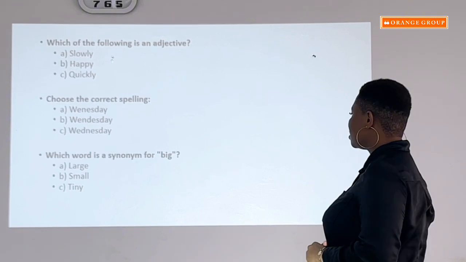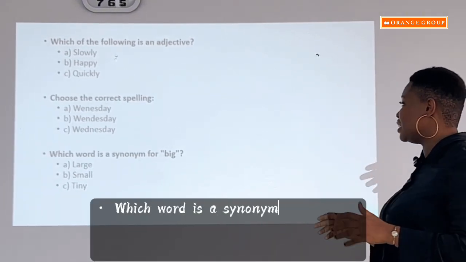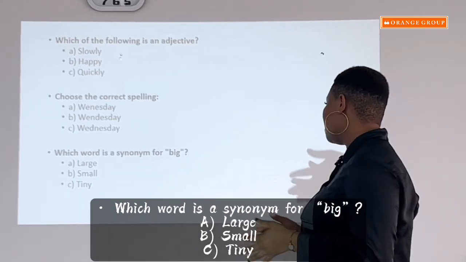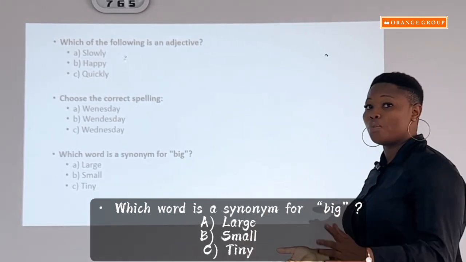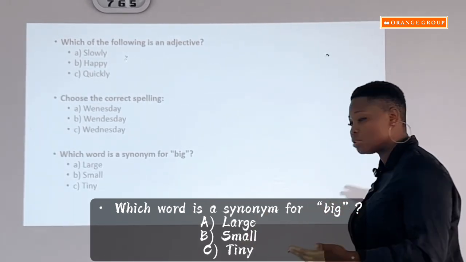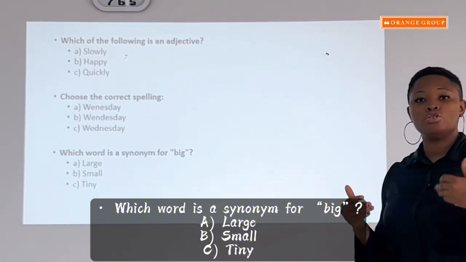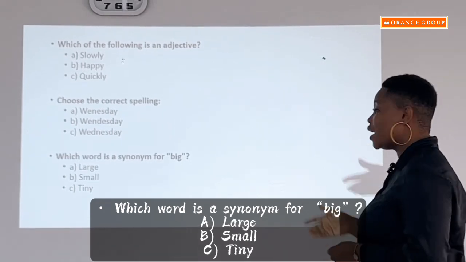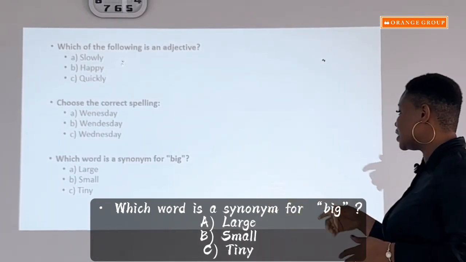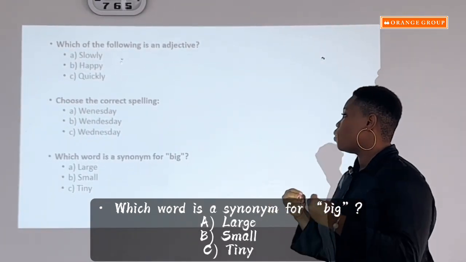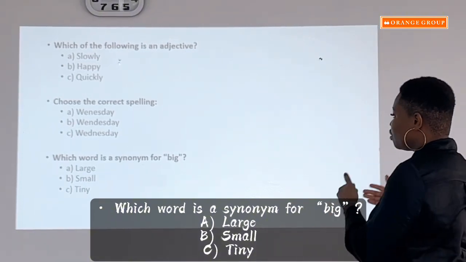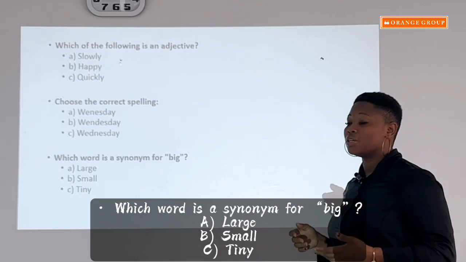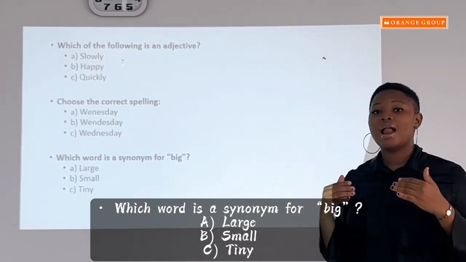Okay, so the next question says, which word is a synonym for big? First thing is, what is a synonym? A synonym is similar. What can we use in replacement of big? If I don't want to use big, what can I possibly use? Okay, so A, large, B, small, and C, tiny. Big cannot be said to be small, nor can it be said to be tiny. So the obvious answer is A, which is large.